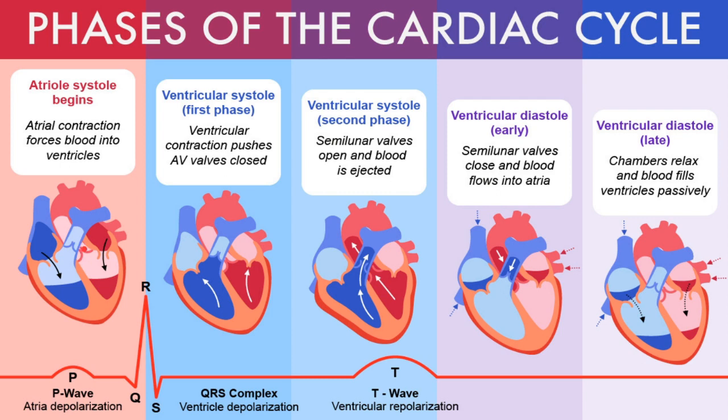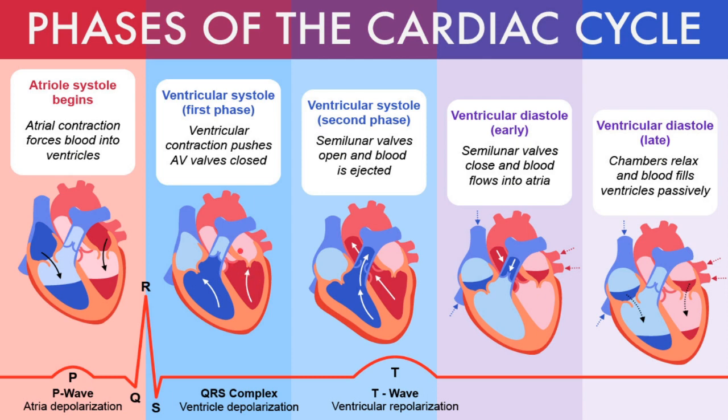Now the next phase is the atrial diastolic phase. The atrial diastolic phase basically merges with the ventricular systolic phase, okay? And over here in the diastolic phase of the atrium, the atria of course relax, okay? And the pressure inside the atrium decreases. Now the next phase is the ventricular systolic phase. Now in the first phase of ventricular systole, there is the isovolumetric contraction phase occurring, okay? And so because of this, the pressure inside the ventricles is more as compared to the atrium, of course, okay?